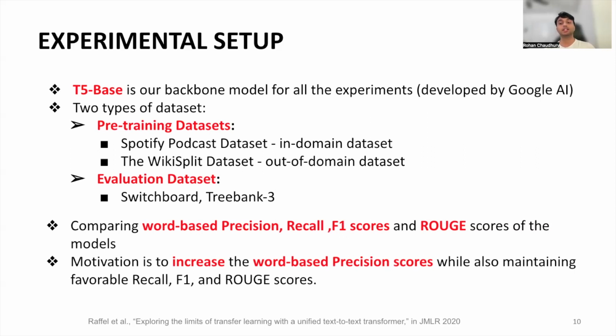The second pre-training dataset is the WikiSplit dataset, which consists of 1 million English sentences extracted from Wikipedia edits. These sentences are written text and completely devoid of disfluencies, hence considered to be out of domain with our evaluation dataset. We then use the Switchboard Treebank corpus as our evaluation dataset, which is a standard corpus for parsing studies on conversational speech. Evaluating on the Switchboard Treebank test set allows us to directly compare our results with previous research work in this domain.